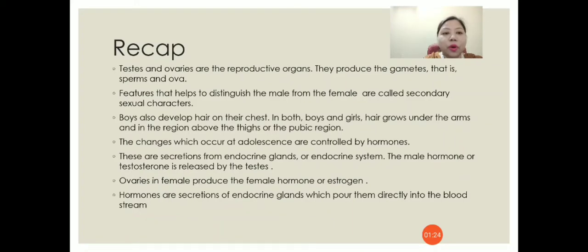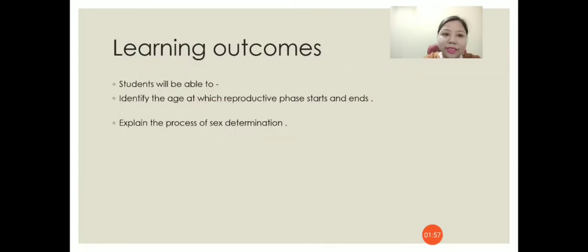The changes which occur at adolescence are controlled by hormones. These are secretions from endocrine glands or the endocrine system. The male hormone, testosterone, is released by the testes. Ovaries in females produce the female hormone, estrogen. Hormones are secretions of endocrine glands which pour themselves directly into the bloodstream. So this is what we have done in the previous class.